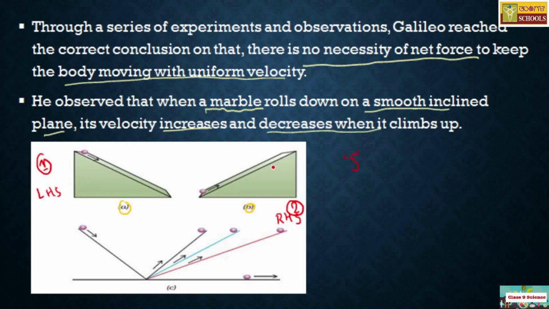Similarly, when you bring the inclined plane towards the right, its velocity decreases when it is climbing up. So he dropped the ball on an inclined plane, its velocity increases, and on the second inclined plane the same marble ball moves up with a decrease in velocity.